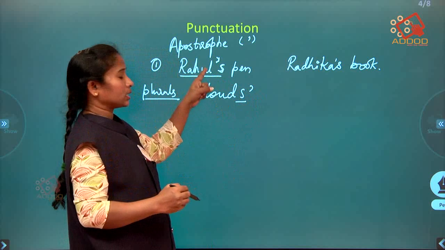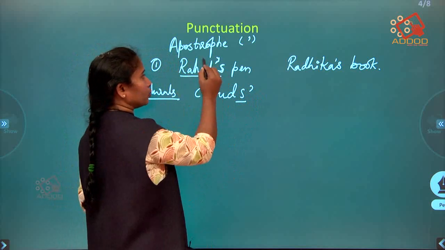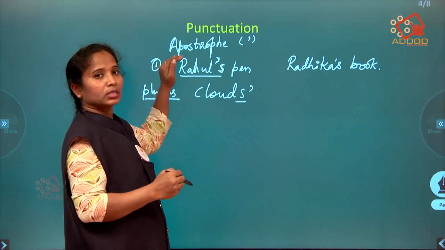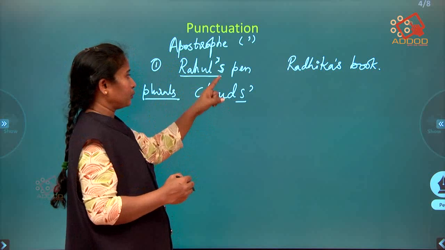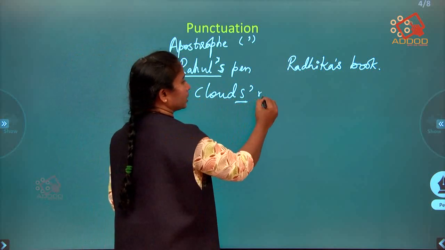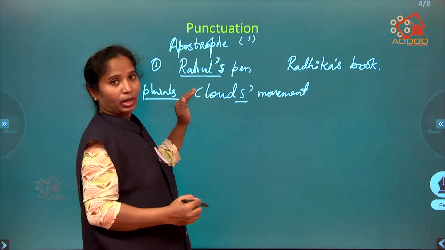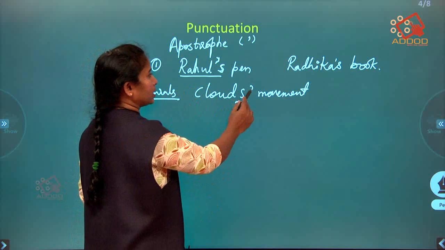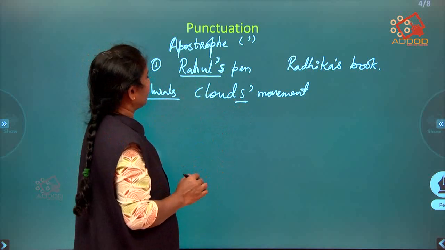To show it is singular, the apostrophe is used before the S. When we are showing a plural, then we put the apostrophe after the S, as in clouds' movement. So in plurals it comes after S, in singulars before S. Fine.